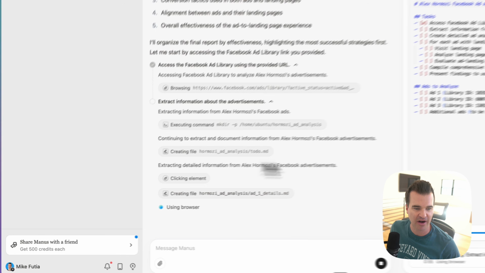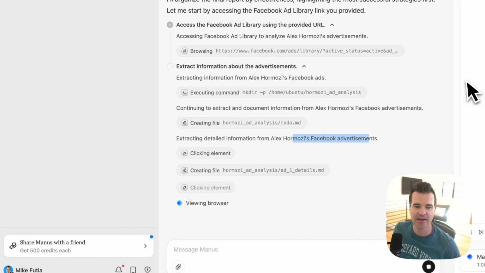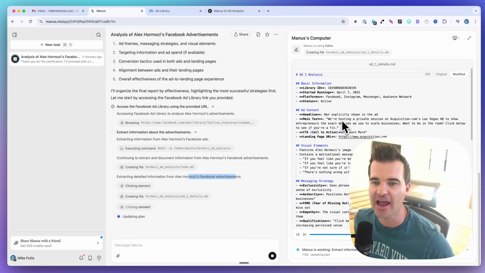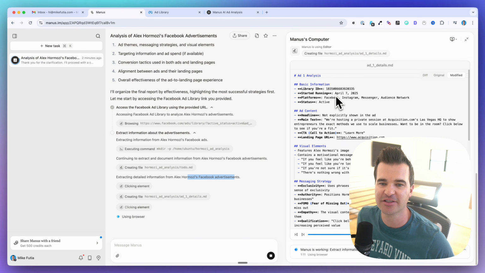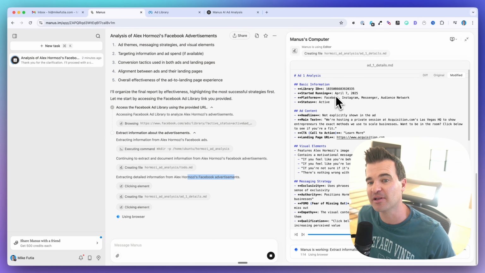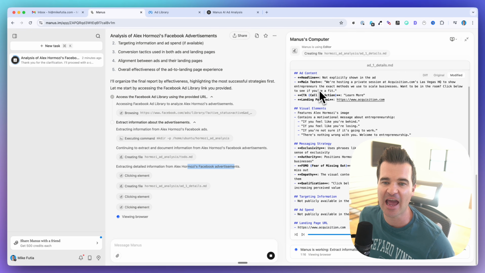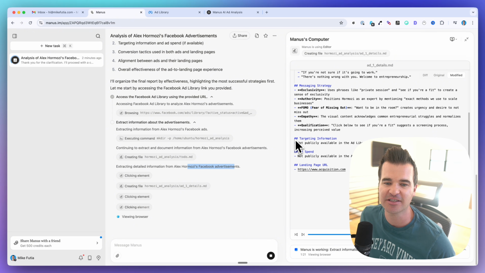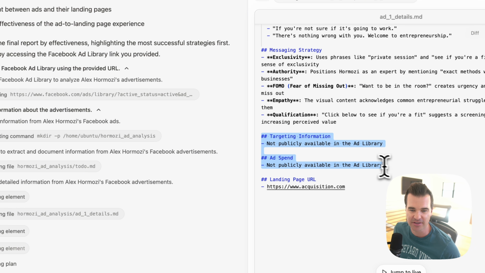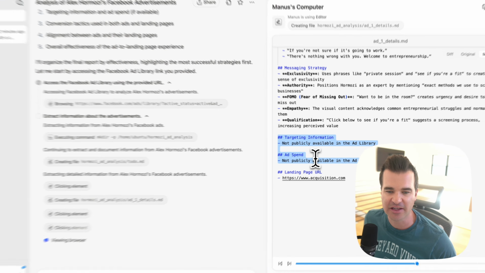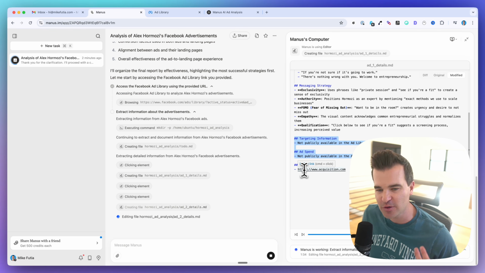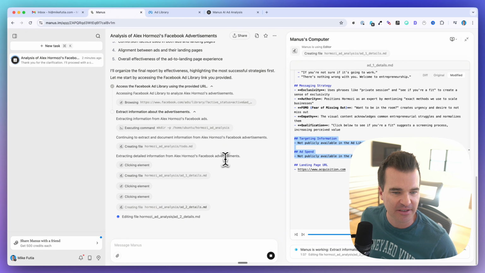All right, now it's saying that it's extracting the detailed information. All right, so here is a markdown file. It looks like it's taking a look at the first ad, so it's going to give us the ID number, when it started running, the platforms, and the status. Here we've got the ad content, the visual elements, the messaging strategy, and as I suspected, it's not going to be able to give us the targeting and ad spend, but that's okay. And then the landing page URL. Now, I don't know if it's going to be able to click into the landing page and then do the analysis there as well, but let's keep going.